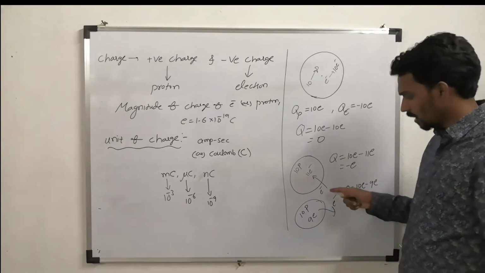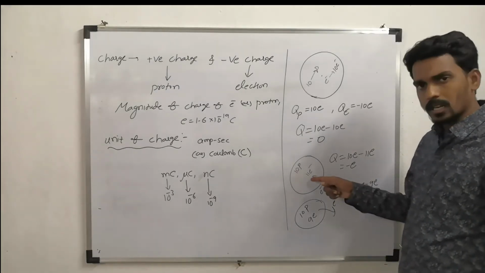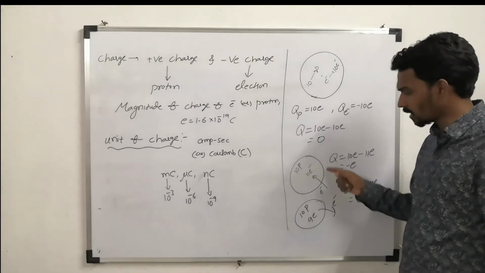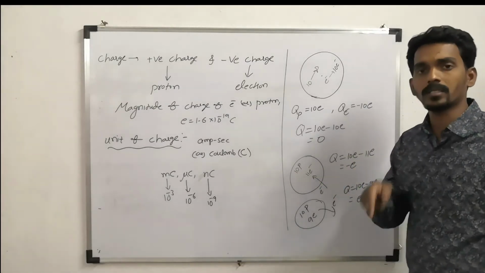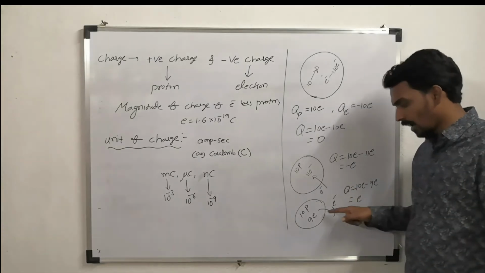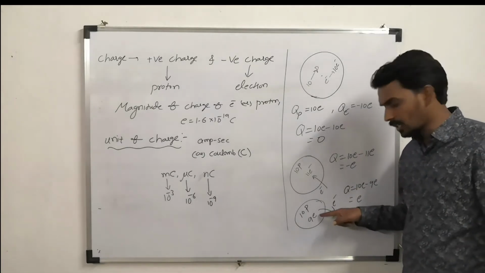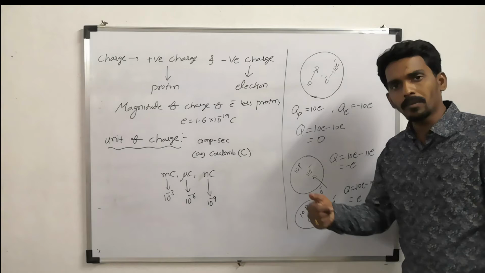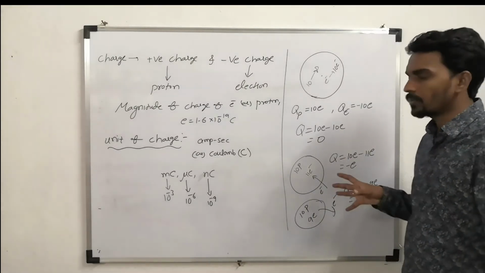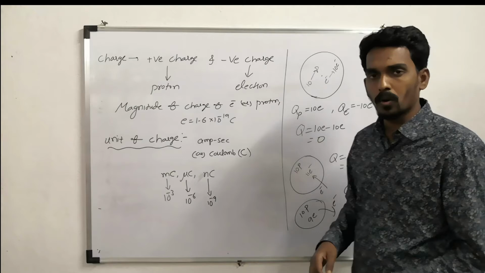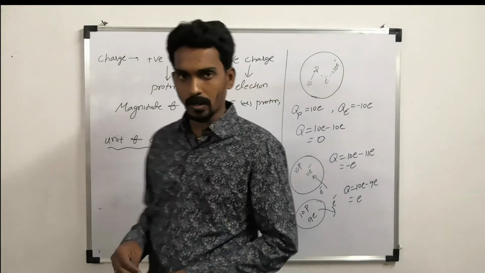So that means here the electrons are in excess. The excess of electrons results in a negatively charged body. And here there is a deficiency of electrons. The deficiency of electrons results in what? A positively charged body. So this is the way we get a positively charged body and a negatively charged body.